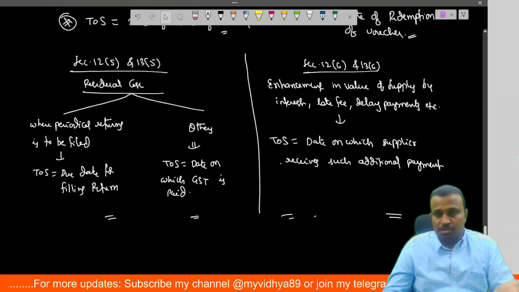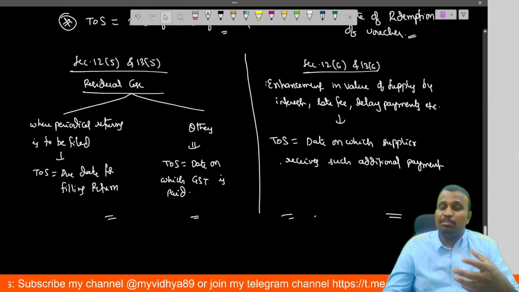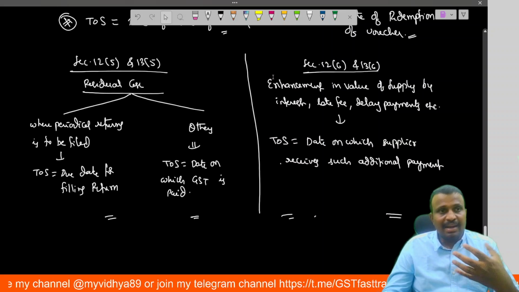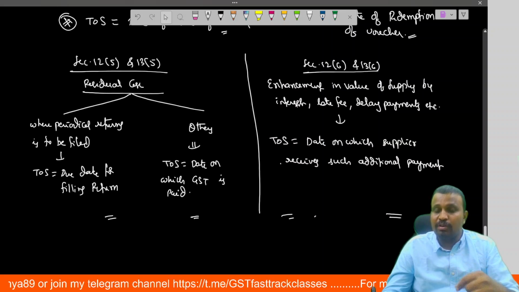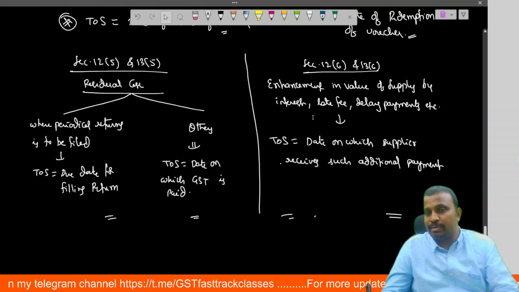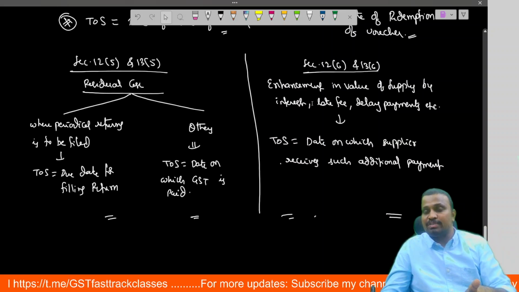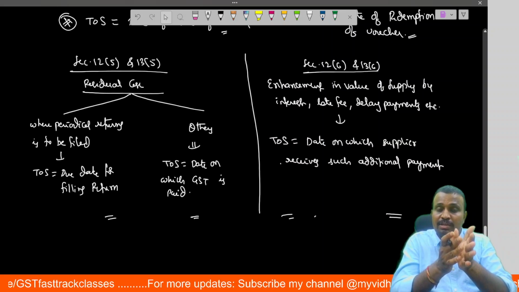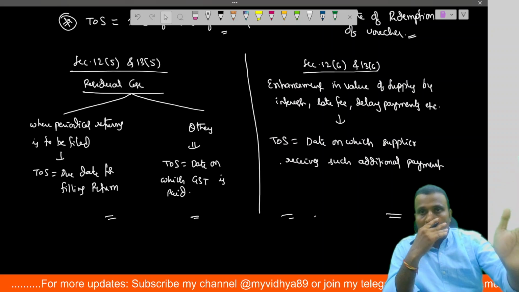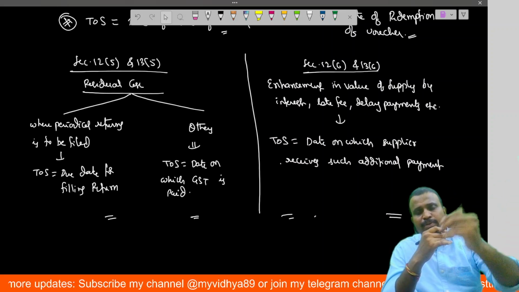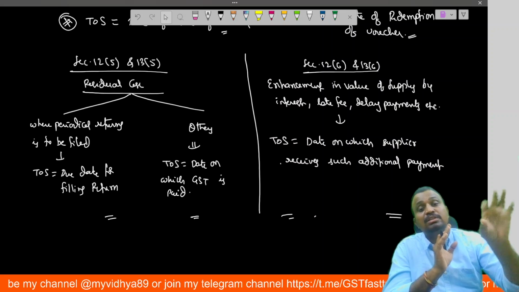For example, you supply the goods to the recipient, to the buyer, and that party is unable to make the payment in time, and as per the contract, that party is required to pay some additional amount to you in the form of interest, late fee or delayed payment charges, etc. For that additional payment, what is the time of supply here? First of all, for the value of supply, we covered sections 12.2 or 13.2 or 12.3 or 13.3, which depend upon whether it is forward charge or reverse charge. But here we are not talking about the value.